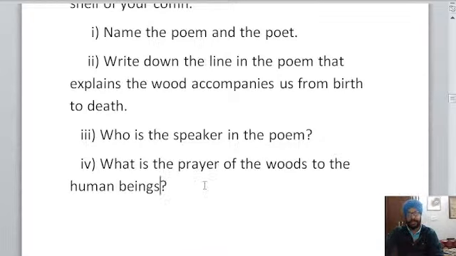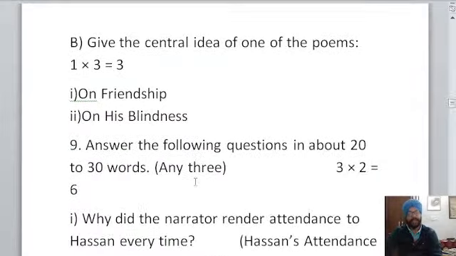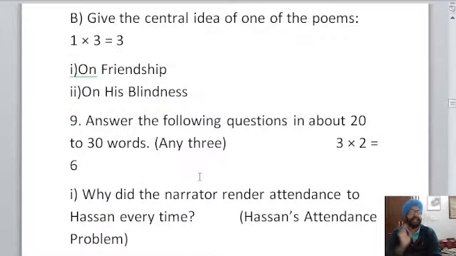All right. So Abhiran has given the correct answer. So we believe that everyone has done this question as well. Now write the central idea of both the poems. Like in the paper, you need to write only one central idea, but here you can write 2 central ideas yourself, because I think that you should know both the central ideas of on friendship and on his blindness.